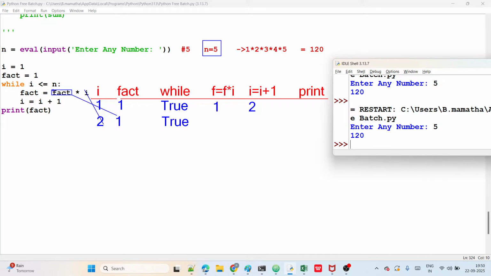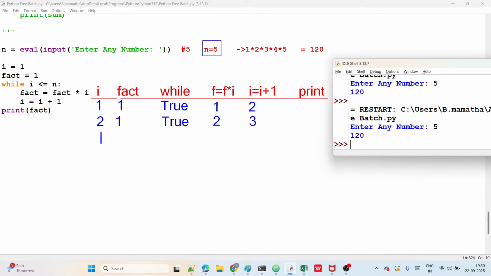Now 2 into 1, how much now? 2. Assigned to what here? Fact, so what is the fact value here? The fact value is 2. Then I will already be 2. 2 plus 1 is 3, assigned to I. I value 3, guys. Okay.